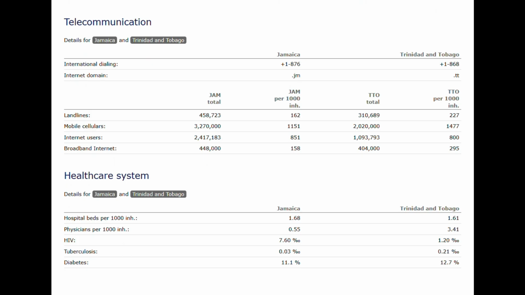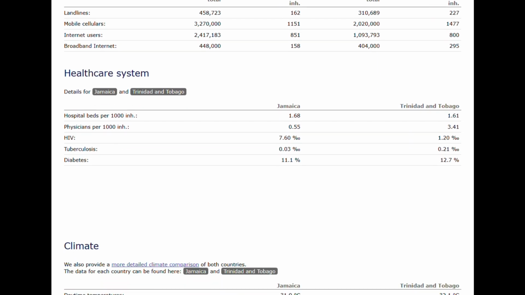The HIV rate's a lot higher in Jamaica than Trinidad. The diabetes is relatively the same, though Trinidad's a bit higher. The hospital beds per 1,000 are relatively the same. The physicians is a lot higher in Trinidad than Jamaica as well.